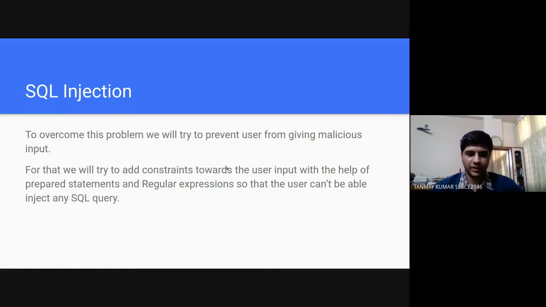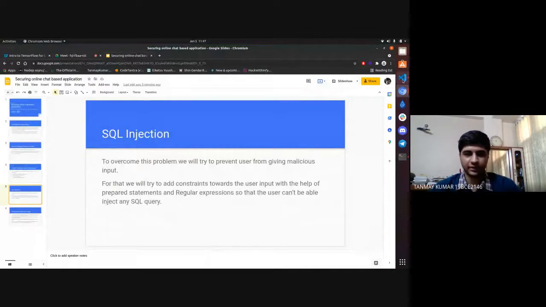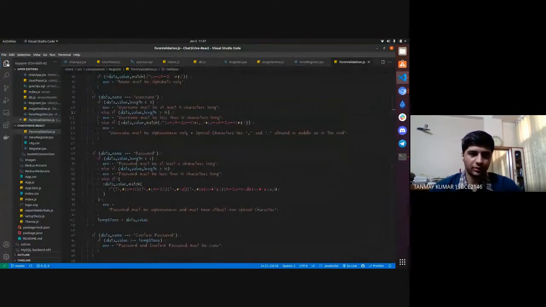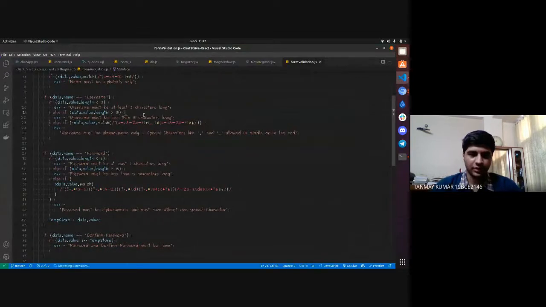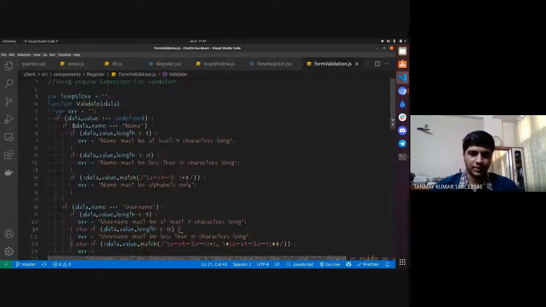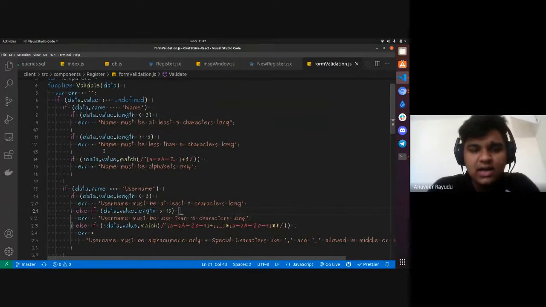For prevention from SQL injection, we use regular expressions in JavaScript. Here we can also show you how we implemented it. Is it visible? Yes. You can take this example, for example, name.